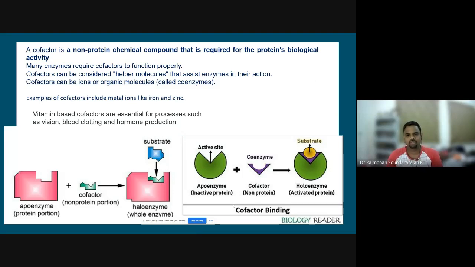In this lecture number 15, we will discuss in detail about cofactors and catalytic inhibitors, these enzyme inhibitors. So what is a cofactor?